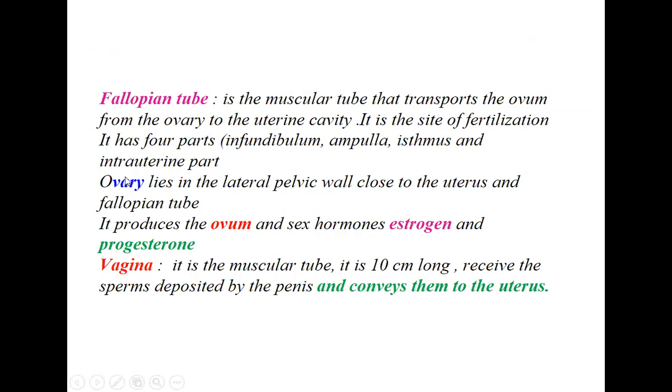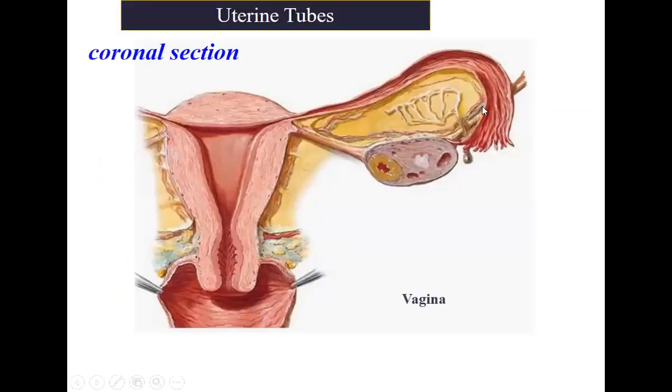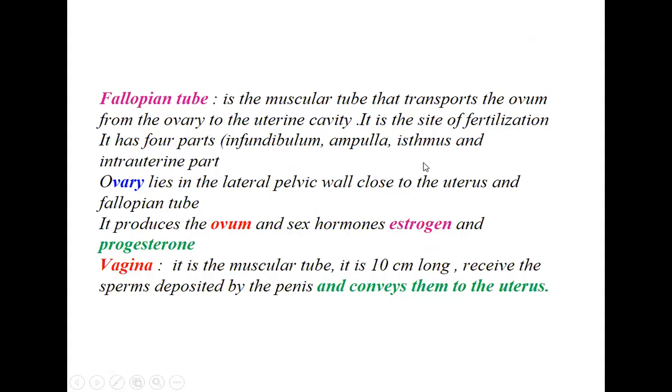Then we have the ovary, which lies in the lateral wall close to the uterus and the fallopian tubes, which will produce the ovum and sex hormones of female called estrogen and progesterone. So this is the ovary here, which is beside the uterine cavity and below the fallopian tubes. This is the organ which will produce the female sex hormones, estrogen and progesterone, along with the ovum. Then finally coming to the vagina.